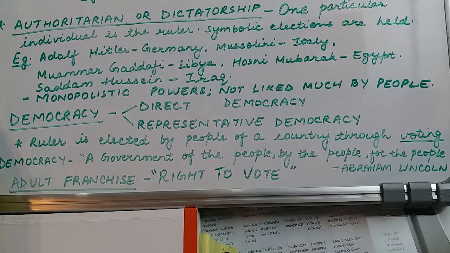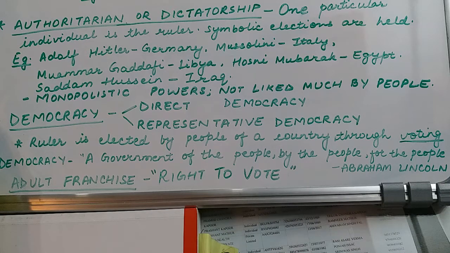Even in countries like the United States of America, there was a movement called the suffrage movement, started in 1848. It demanded that women should also be given the right to vote, because earlier in countries like New Zealand, USA, and Australia, women did not have the right to vote.